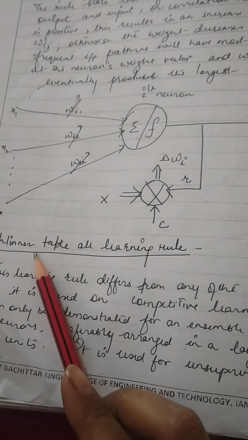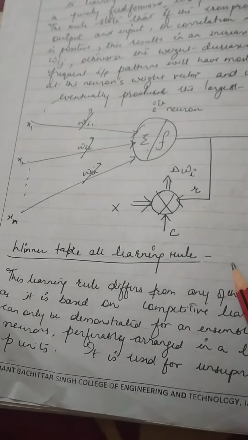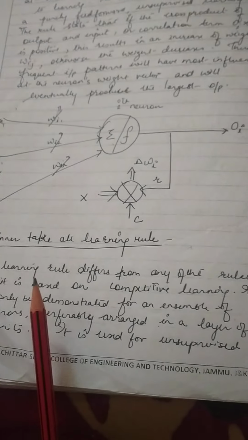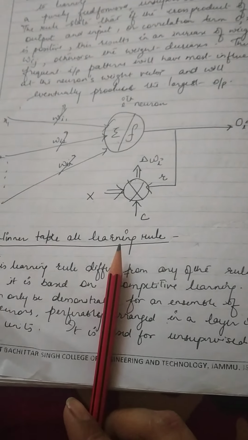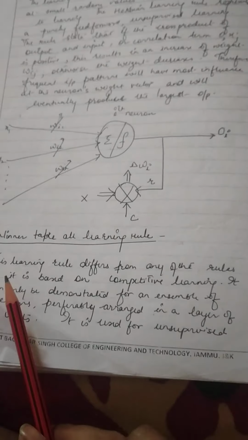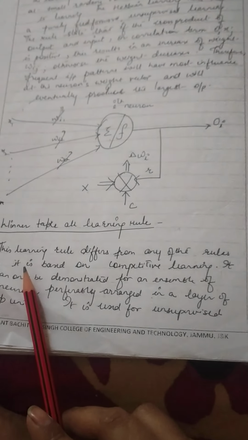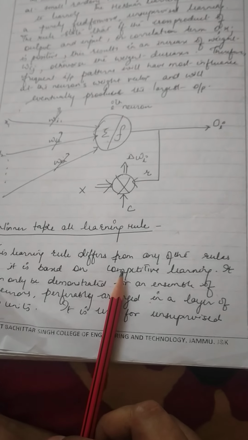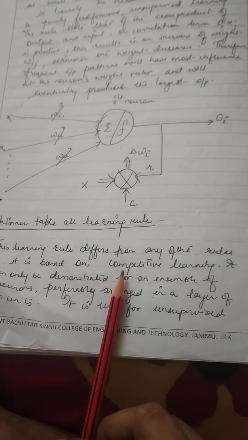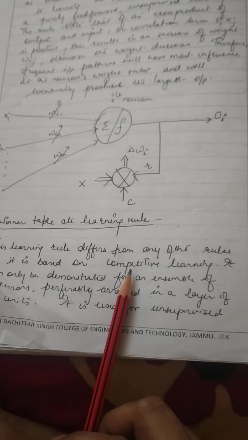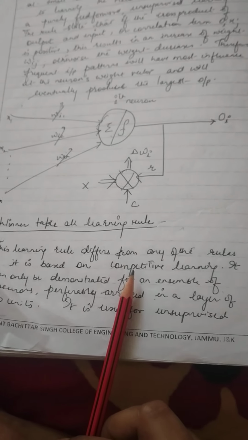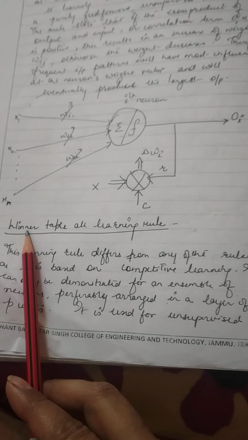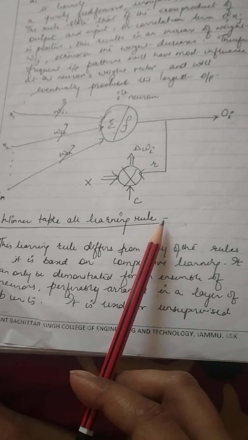Now we'll start the winner take all learning rule. This is a special type of learning rule which is different from all other learning rules. This type of learning rule is based on competitive learning. There is a competition between all the neurons, and whichever has the maximum response would be the winner. This means winner take all learning rule.